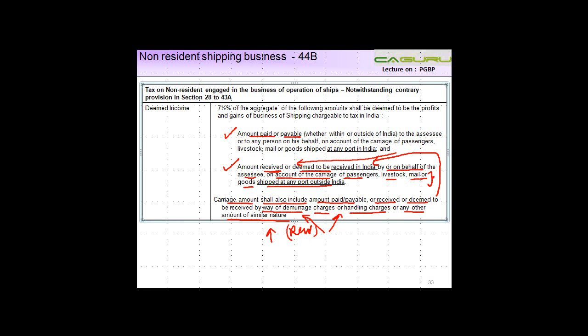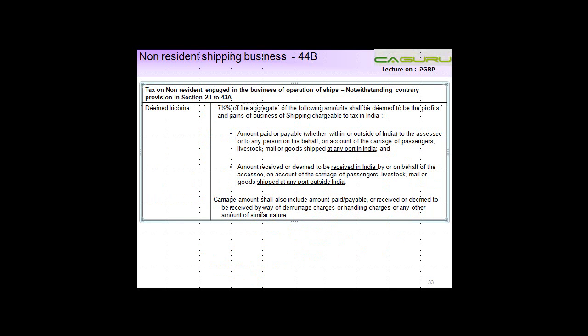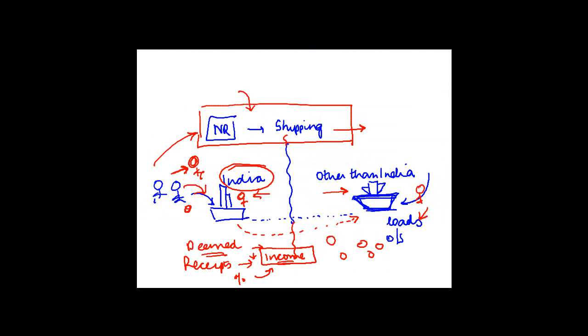Right? Okay, just to recapitulate the entire thing. A non-resident engaged in shipping business may be picking stuff from India, may be picking stuff from outside India.